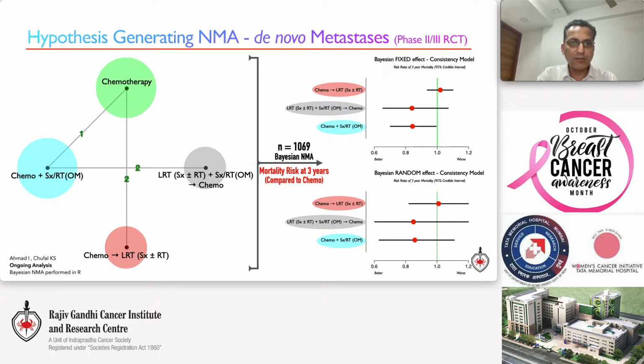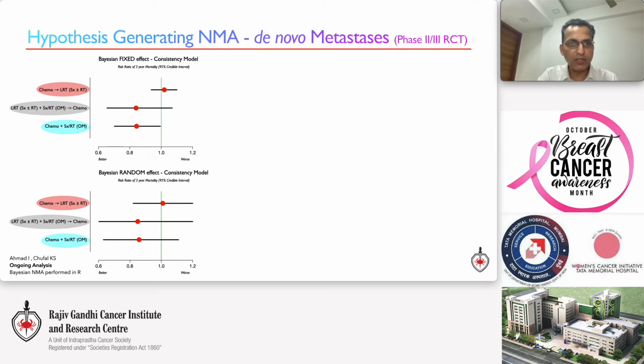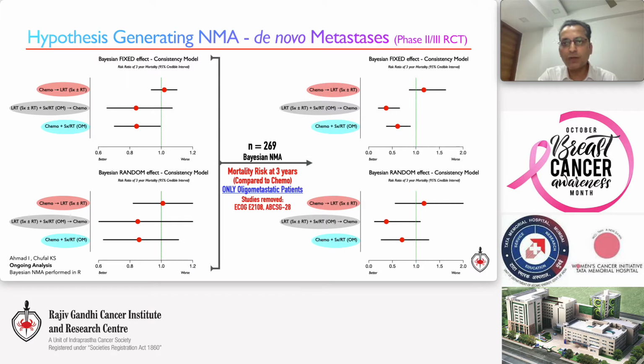So we ran a fixed and a random model on all patients and found that patients receiving local treatment to oligometastatic site were doing marginally better compared to all other arms. Not the least surprising considering that we included patients from Saber Comet trial, but upon removing the trials which did not report treatment outcomes of oligometastatic patients, the ABCSG and ECOG trial, results strongly favor the combination of surgery with local therapy to oligometastatic sites, even though the treatment offered to oligometastatic patients in the TMH arm was unknown. While the results were not significant in the random effect model, that's likely due to a small number of patients